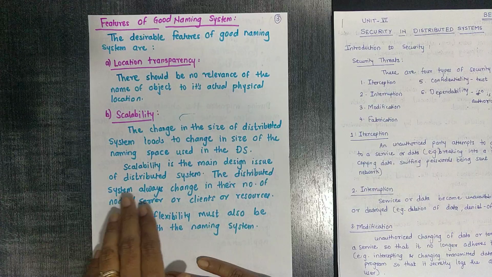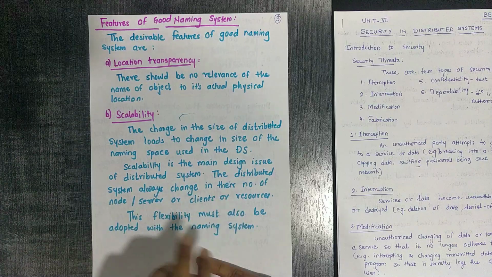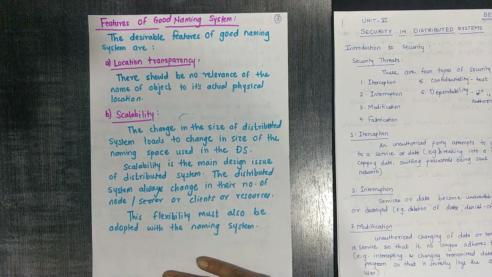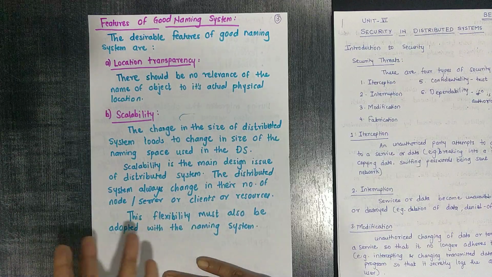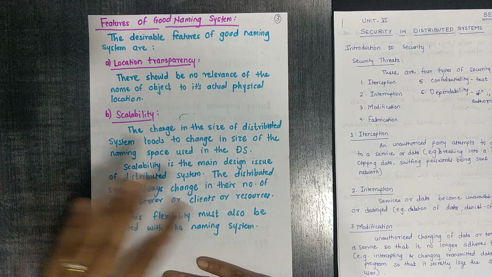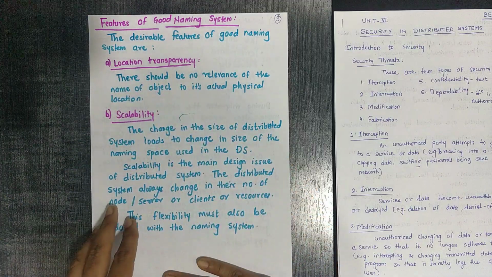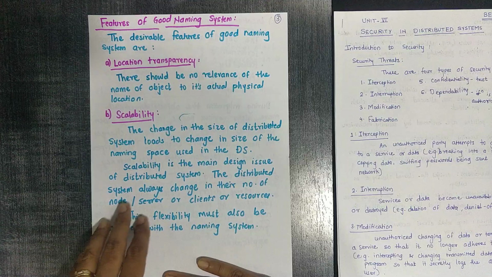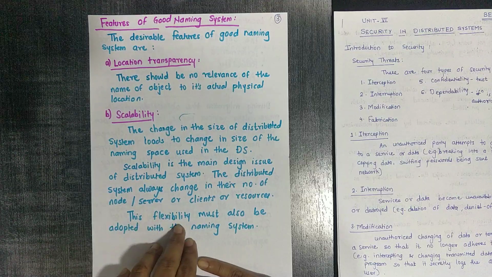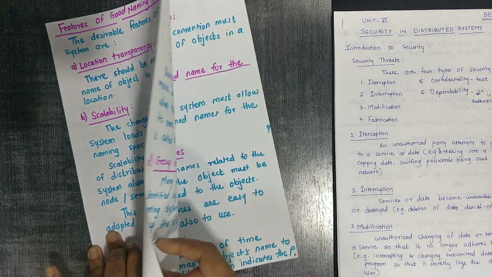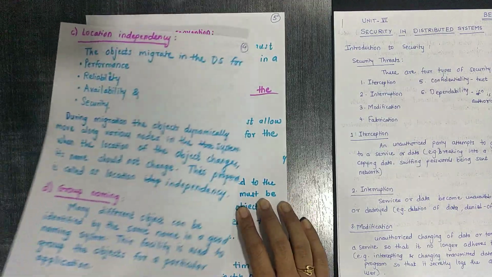The distributed system always changes in its number of nodes, servers, clients or resources, because resources are located in a scattered, distributed manner. So this flexibility must also be adopted by the naming system. That is nothing but scaling.